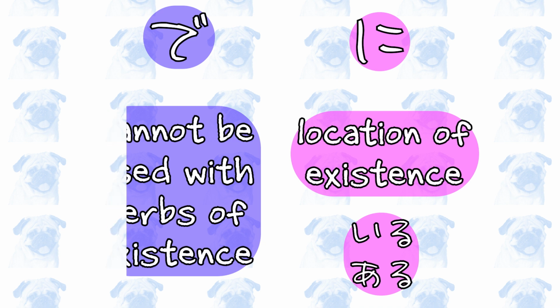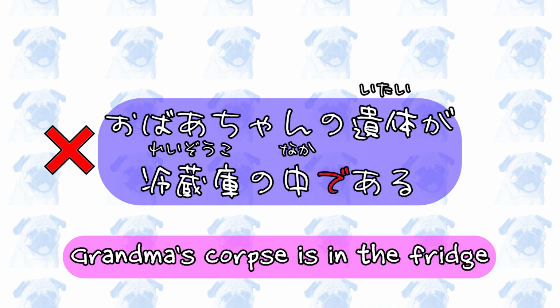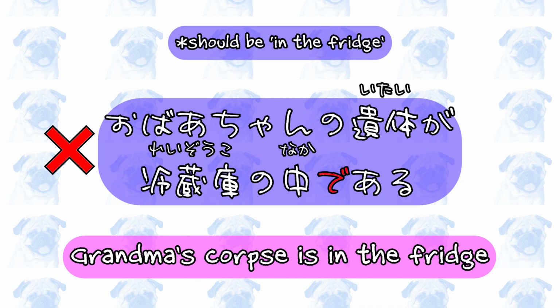For example, you can't say おじいちゃんが刑務所でいる. Grandpa is in jail. Or おばあちゃんの遺体が冷蔵庫の中である. Grandma's corpse is in the freezer.